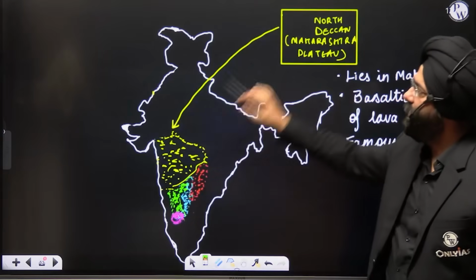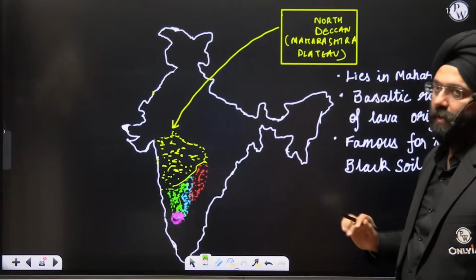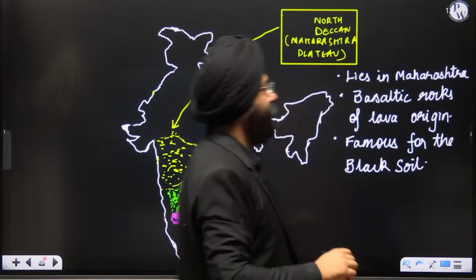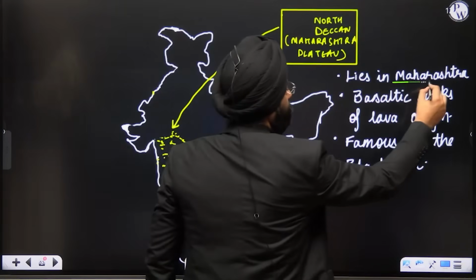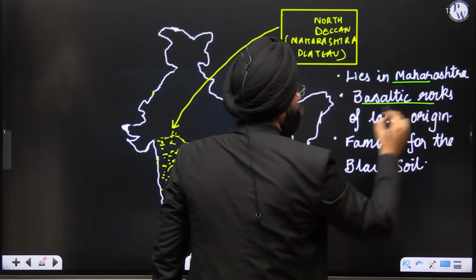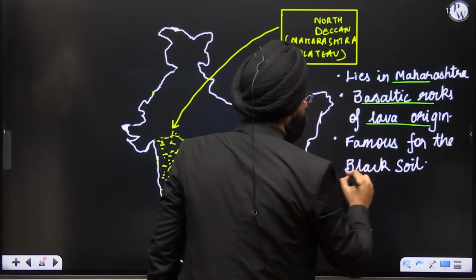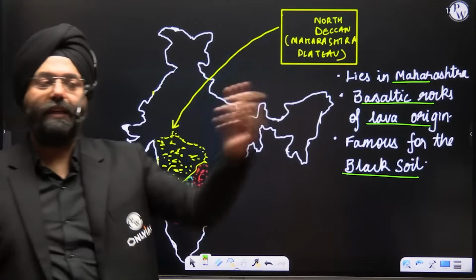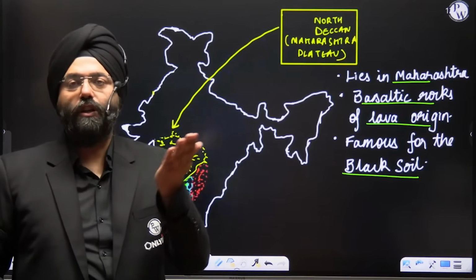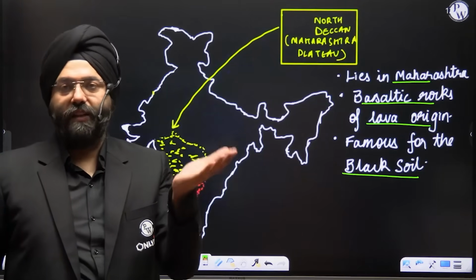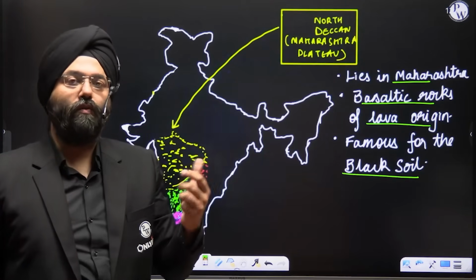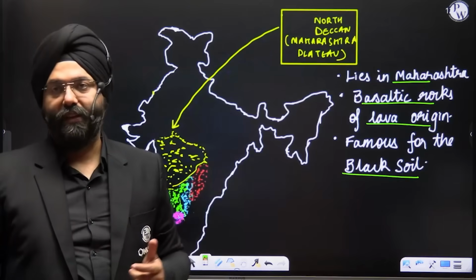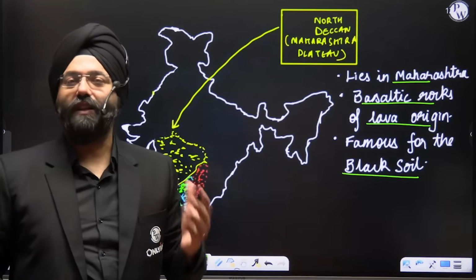Let us see the North Deccan or the Maharashtra Plateau. Over here, we see that it lies in Maharashtra. It is made up of the basaltic rocks of lava origin and is famous for the black soil. Clear? Now, you should very well know, while the Indian plate was moving over the Reunion hotspot, a lot of volcanic activities took place, and the Deccan Plateau was thereby formed during that time. That is why it was the Cretaceous period.